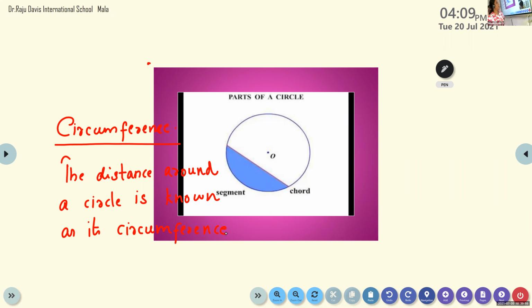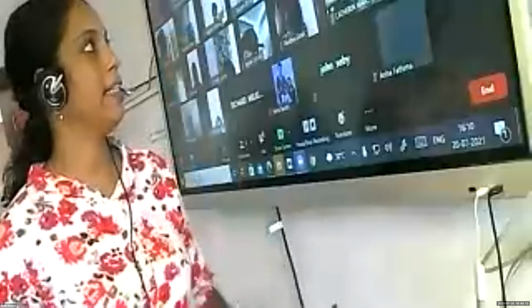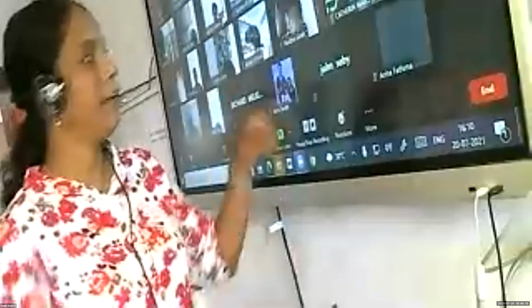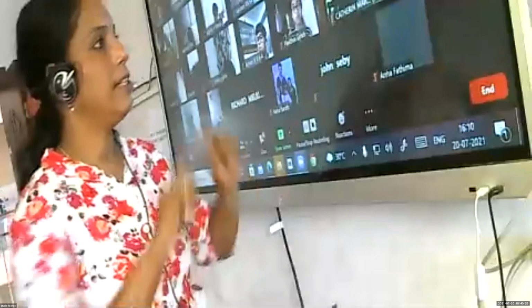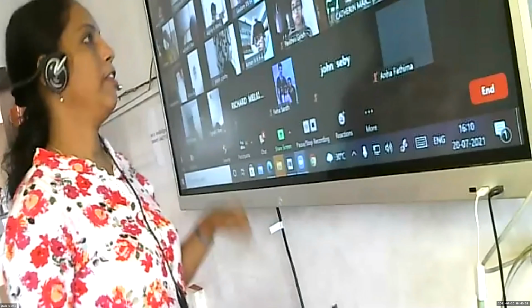The distance around a circle is known as its circumference. Ma'am, can you please give an example how to find the perimeter? So you do one thing. You at home now, take a wire or a metal rod or anything, a thread of 4 centimeter, and you bend it. What is the circumference of the circle? 4 centimeters. Take your bangle and cut it, unfold it, and measure it. You will get the circumference. Ma'am, if it is coming in the questions, how will we understand?